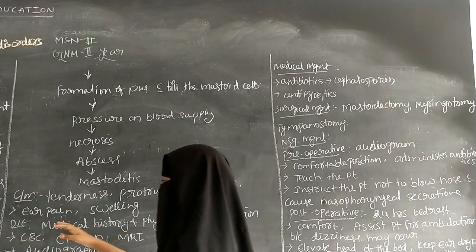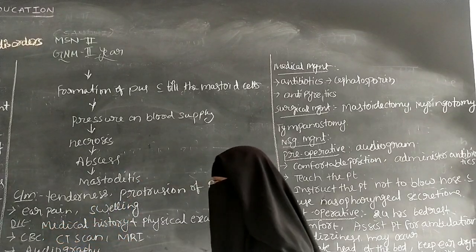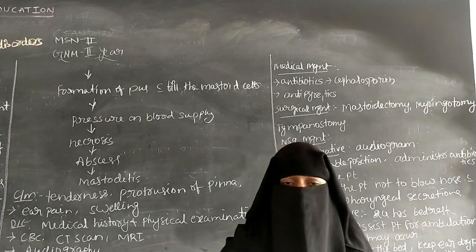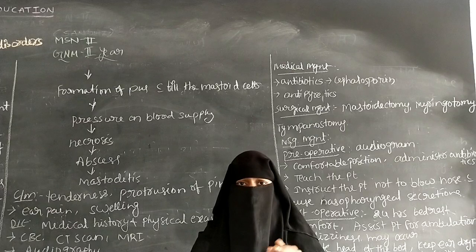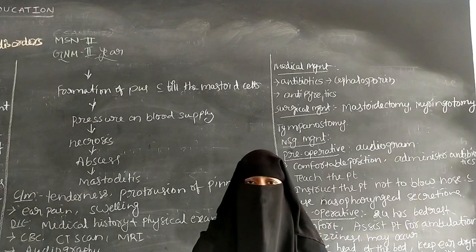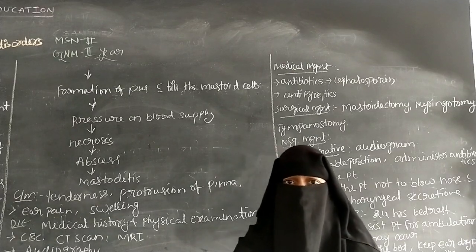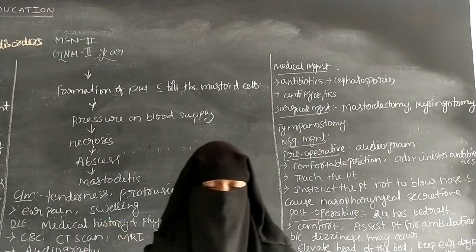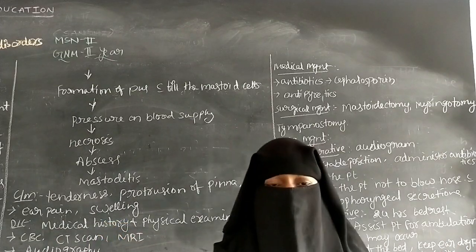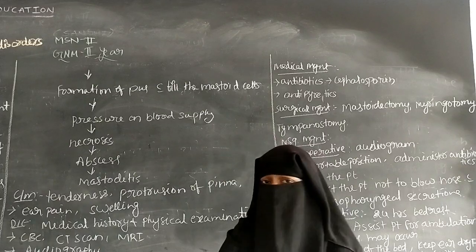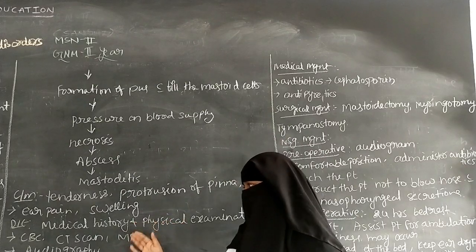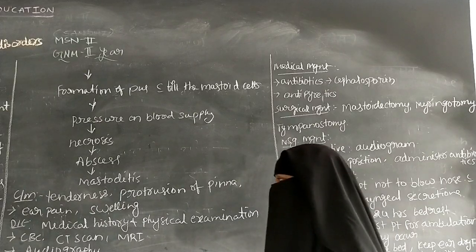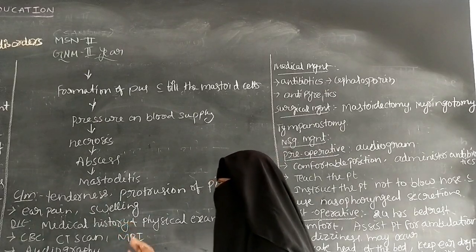So the next one is diagnostic evaluation, which includes the medical history and the physical examination. So the medical history can include whether the patient has had any middle ear infection previously. Previously the patient having any middle ear infection or not, we should collect the medical history, and any surgeries done previously, that also we can collect in the medical history.